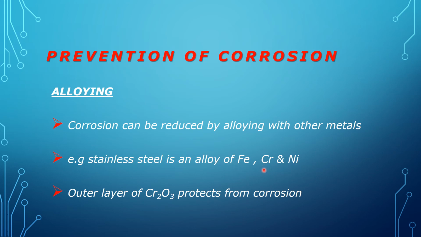These are three different metals, means when they are combined together, they produce an alloy. This alloy is more resistant towards corrosion.